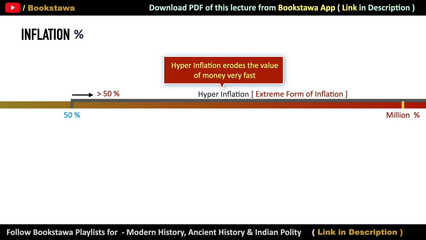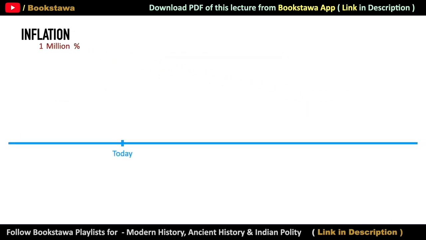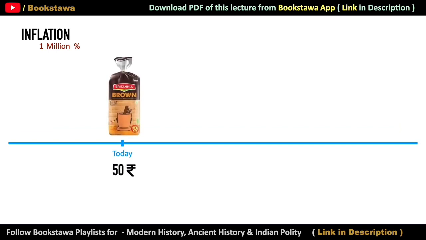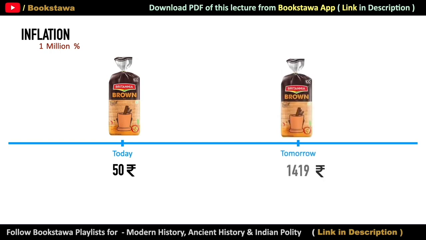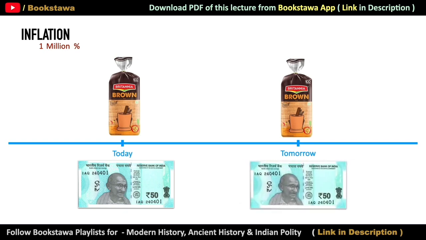Let's understand this with an example. Think that if inflation is 1 million%, then the packet of bread which is available in our country for 50 rupees, when you wake up tomorrow morning, its price would have increased to 1419 rupees. You can also see this from the point of view that today you are able to buy a whole packet of bread for 50 rupees. But tomorrow morning, you will get only a piece of bread for this 50 rupees note. And this happens in case of hyperinflation.